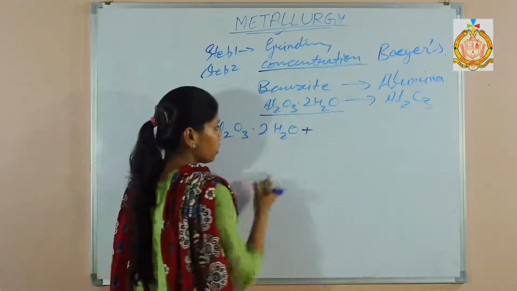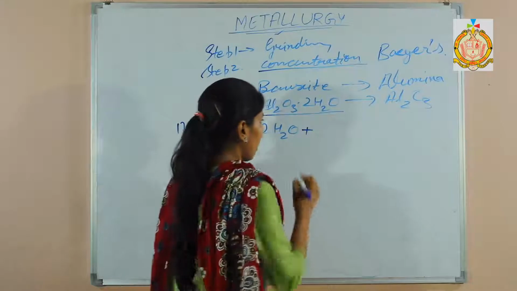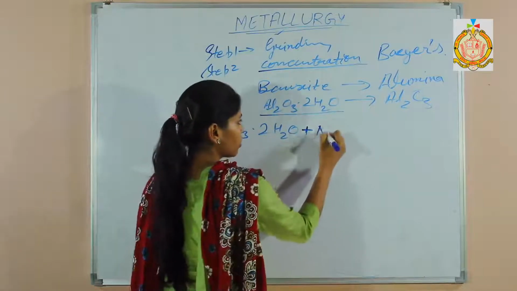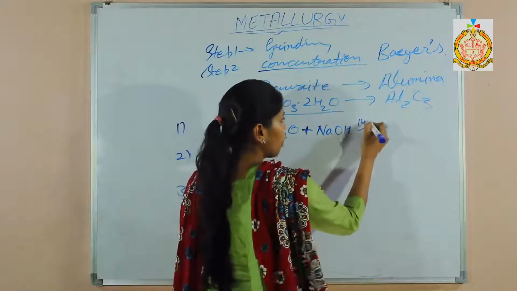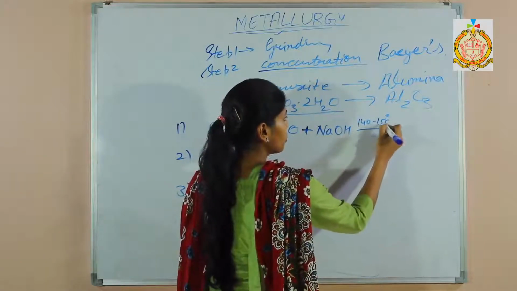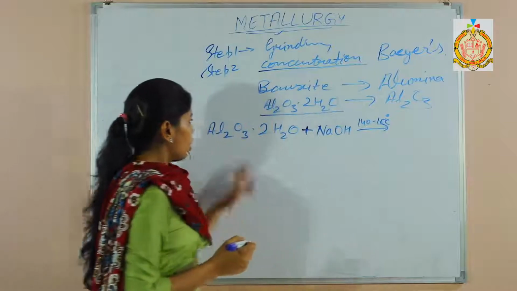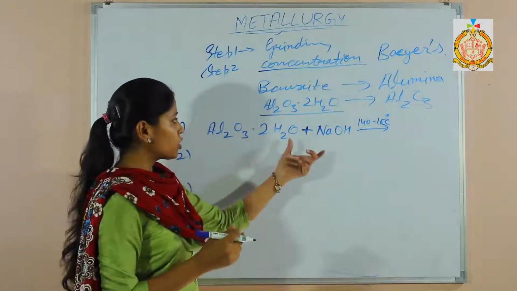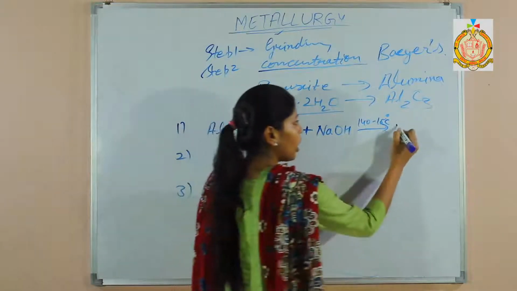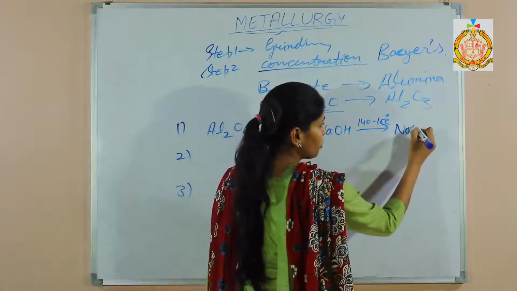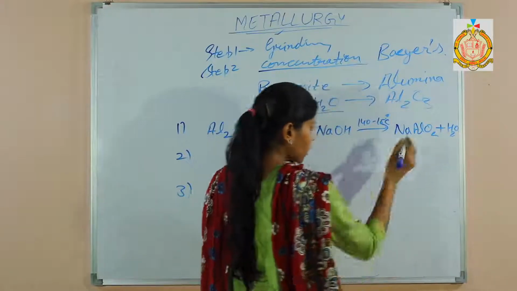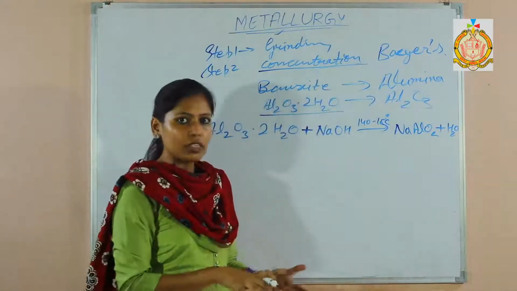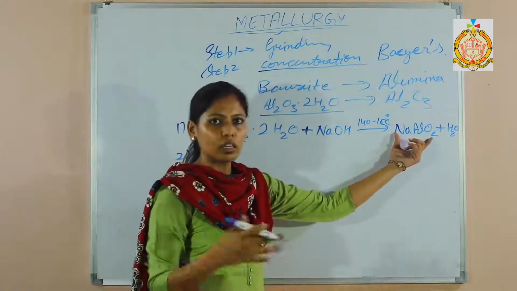In this step, this aluminium oxide is reacted with sodium hydroxide at a temperature of 140 to 150 degrees Celsius. When these two react, sodium meta-aluminate is formed and water, and impurities will settle down.